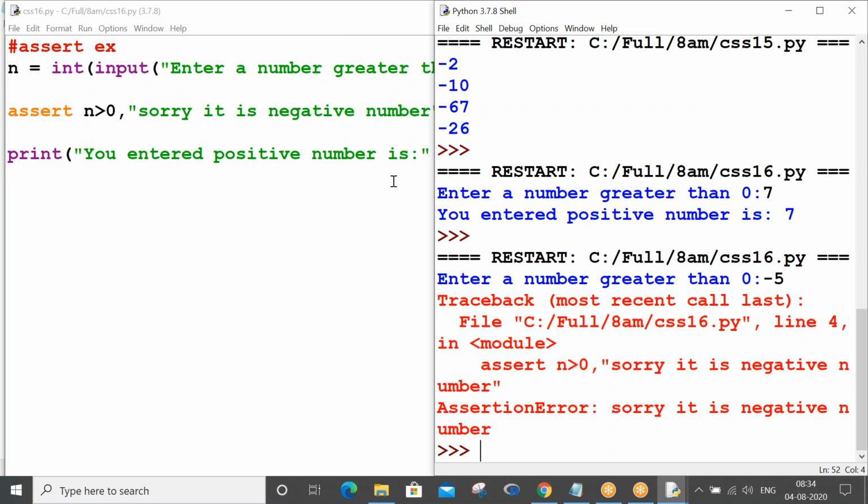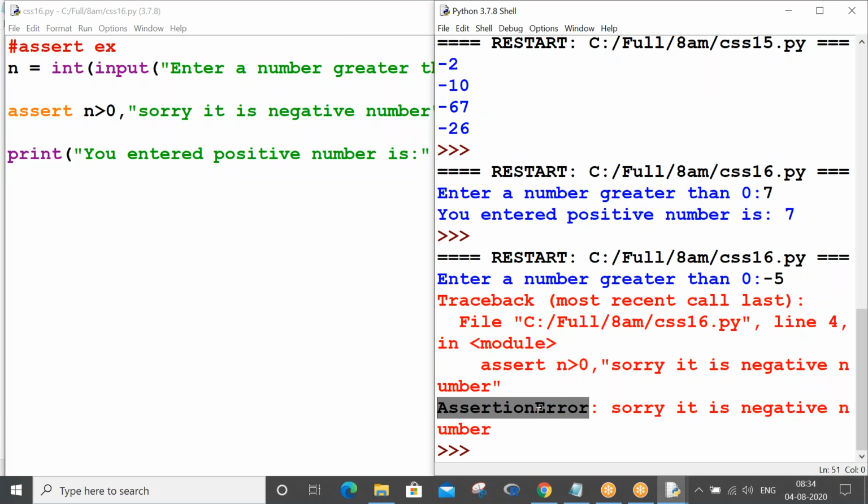And one thing to observe: AssertionError, NameError, TypeError, FileNotFoundError, ZeroDivisionError. Two words; the second word is Error, and the first word is some other word, right? Starting with a capital letter, this is called an exception class in Python.